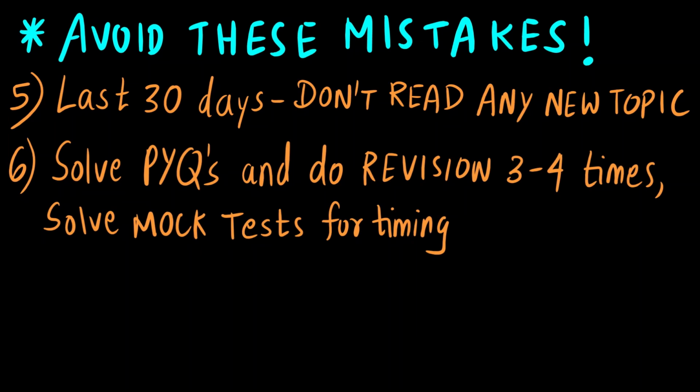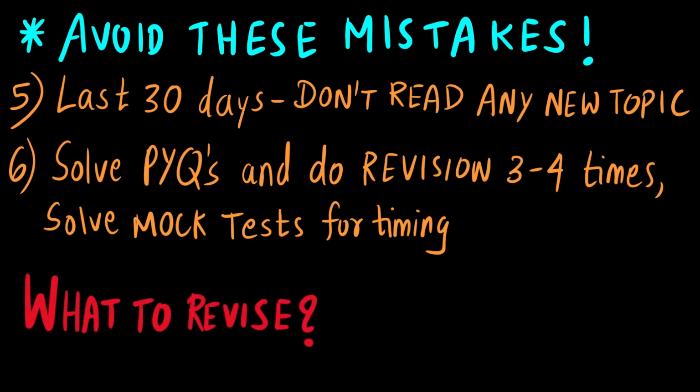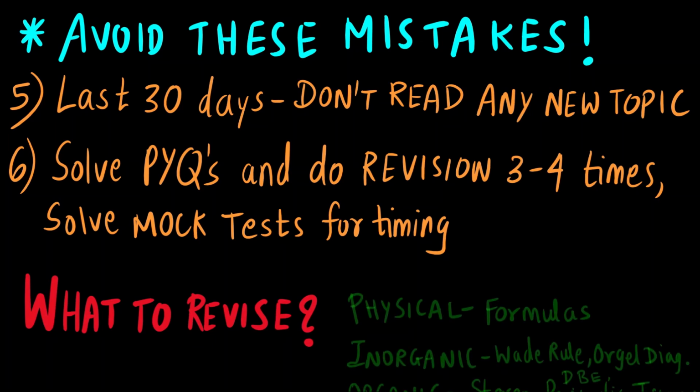Okay, solve the previous last 10 years' previous year questions, 2015 to 2025, and revise whatever you have read 3 to 4 times. Okay, revise 3 to 4 times whatever you have read and try to solve mock tests if possible. Why do you have to solve mock tests? So that you will come to know whether you are able to solve the question paper within 3 hours or not. Okay, and for that timing also I will show you how to do the time management during the exam, and then what to revise in the last 30 days.